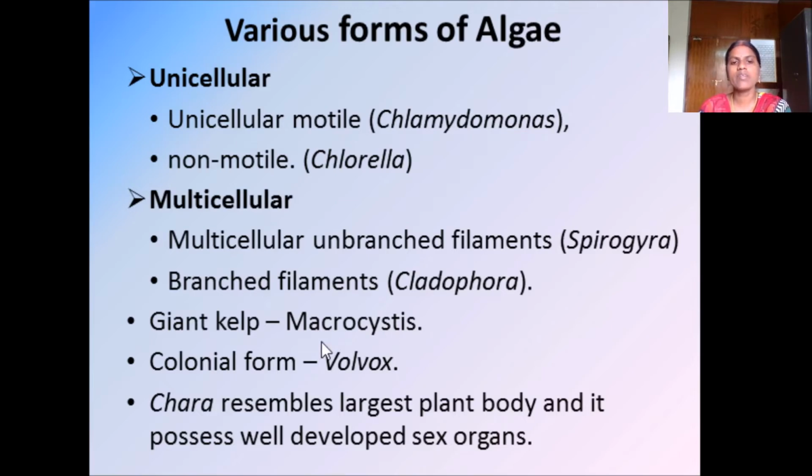And some algae will live in colonial form, colony-like forms. For example, Volvox. Chara resembles the largest plant body and it possesses well-developed sex organs. So the alga named Chara has the largest plant body, and it has both the sex organs, which are well developed.